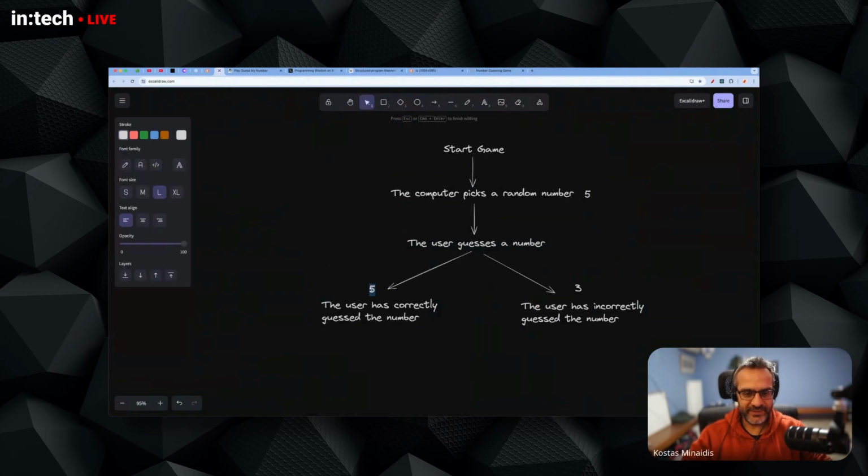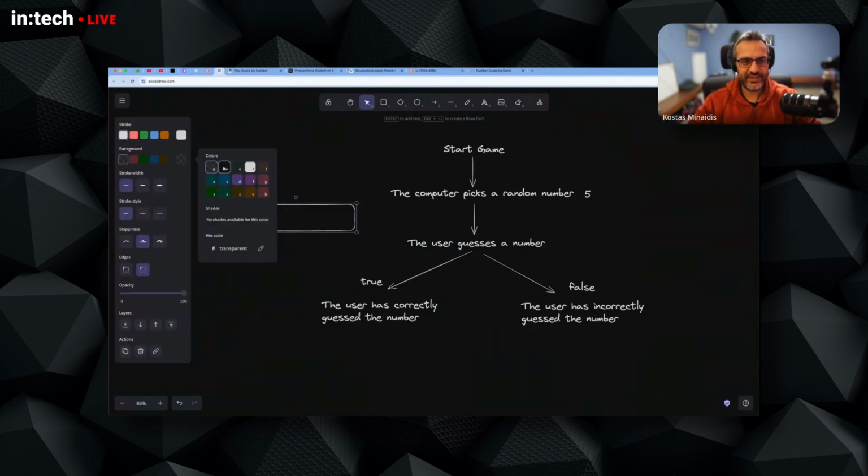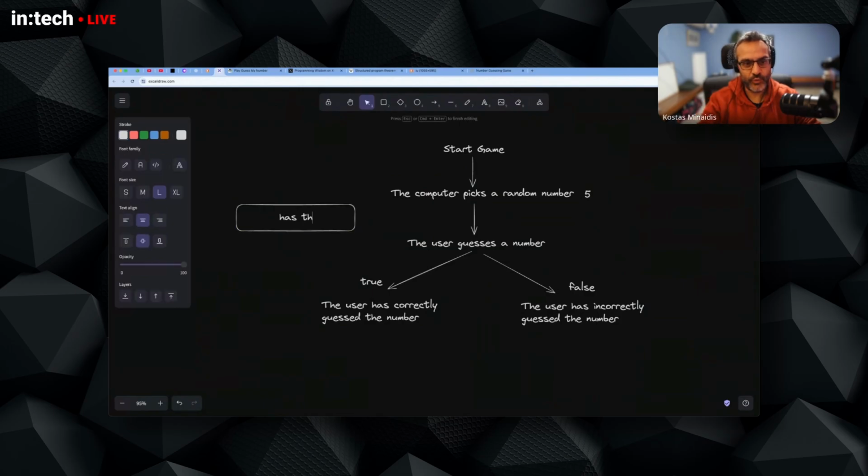If this is a yes, or if this is true, that the user has correctly guessed the number, we go here and we continue the program here. Otherwise, the user has incorrectly guessed the number. So if the answer to the question, has the user correctly guessed the number, is false, we go here. In programming, we have conditional statements, which are questions.